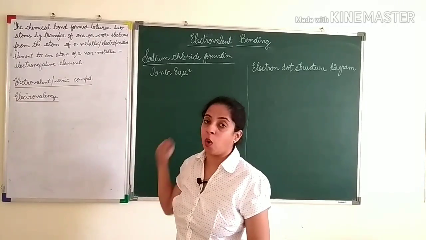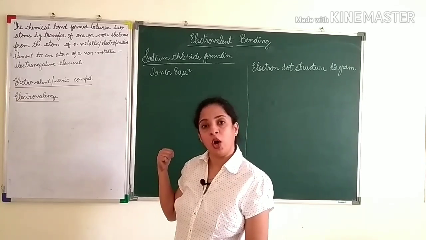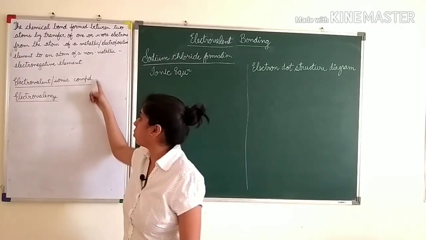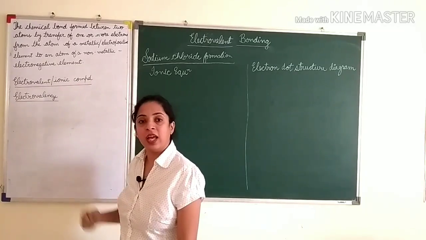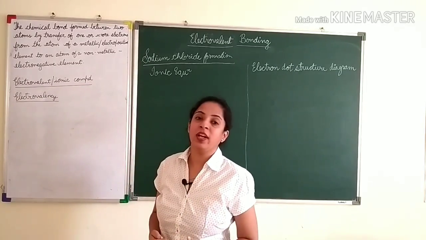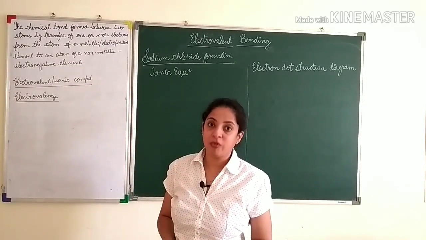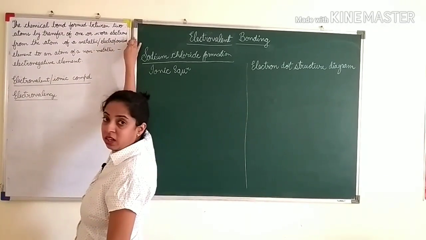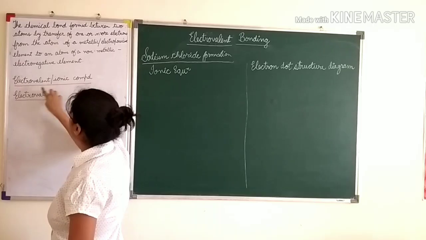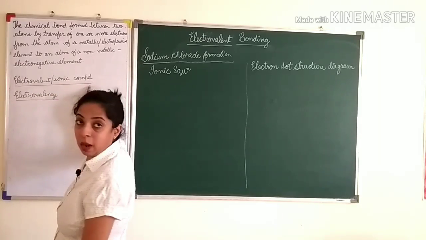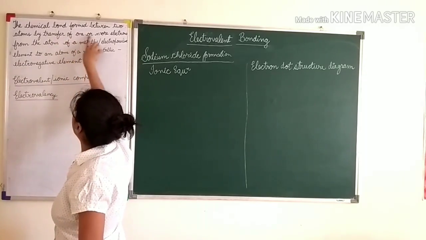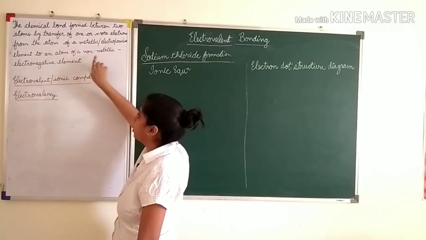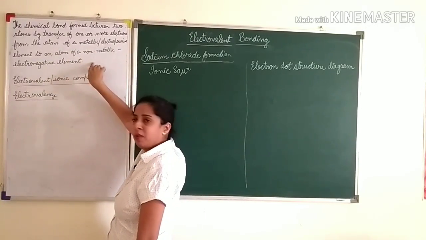So, children, you understood what is an electrovalent or ionic bond. Now, what is electrovalent or ionic compound? If they ask what is the compound, then you can say that electrovalent or ionic compound is the compound that is formed by transfer of one or more electrons from the atom of a metallic electropositive element to an atom of a non-metallic electronegative element.